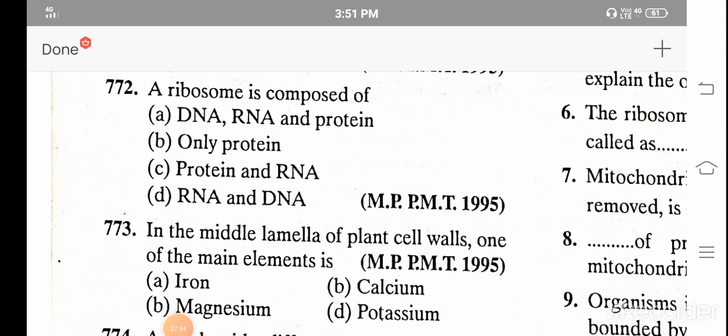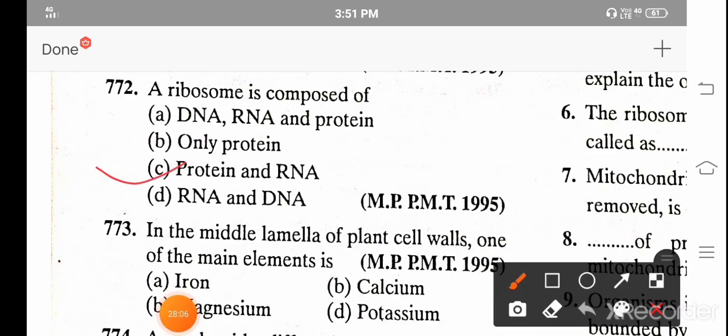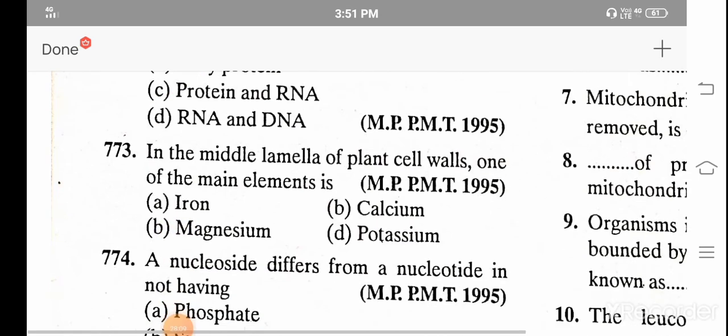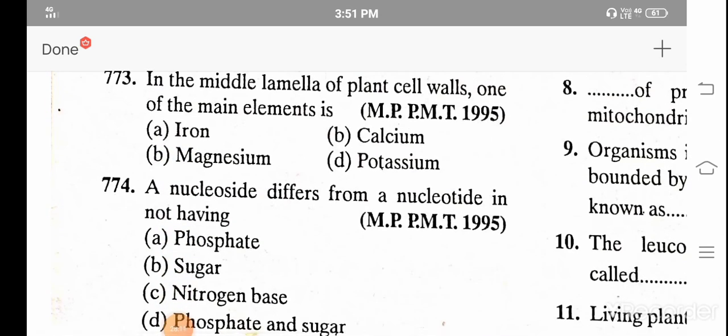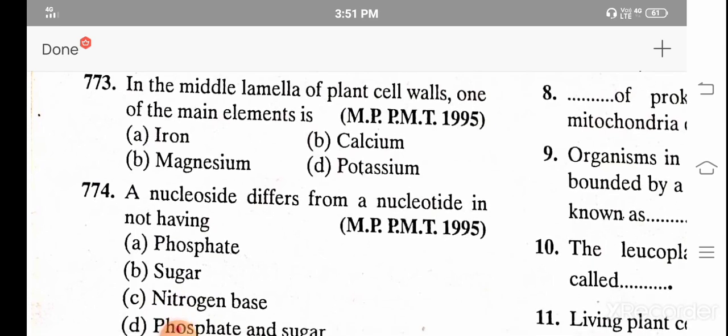Ribosomes are composed of A. DNA, RNA, and protein, B. Only protein, C. Protein and RNA, D. DNA and RNA. And the correct answer is C. Protein and RNA. In middle lamellae of the plant cell wall, one of the main elements is A. Iron, B. Calcium, C. Magnesium, and D. Potassium.